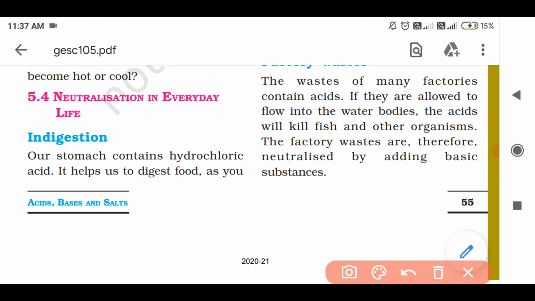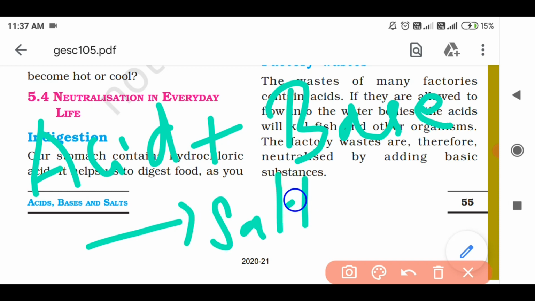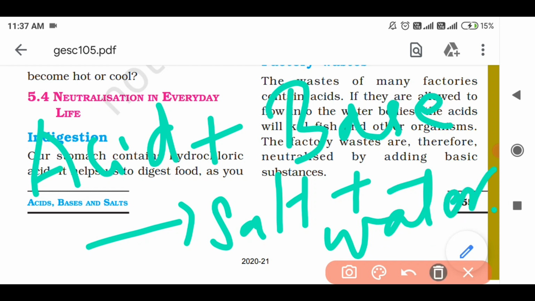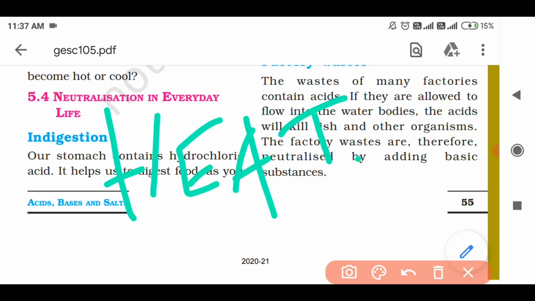right? So the reaction in which an acid reacts with a base to form salt and water is called neutralization. Clear? And during neutralization what happens? Acids react with bases to form salt and water along with heat. Heat is also involved in the reaction.